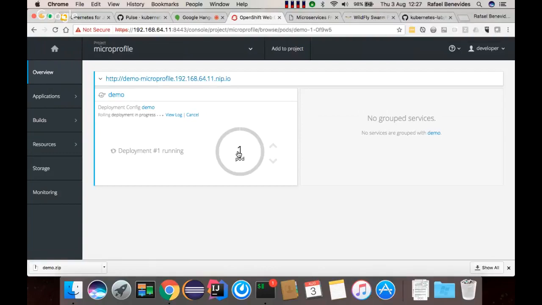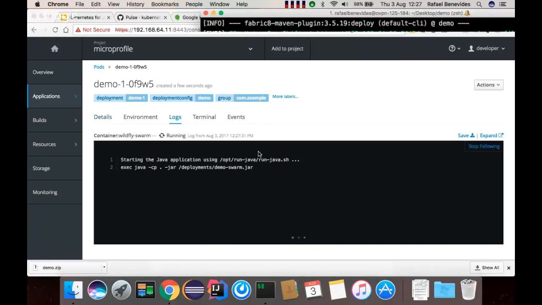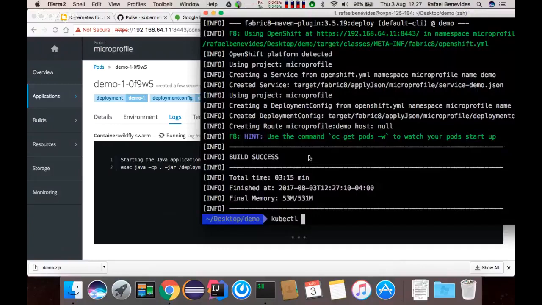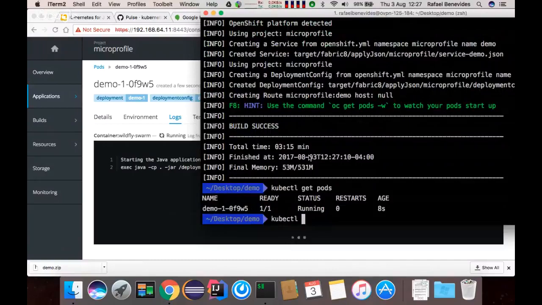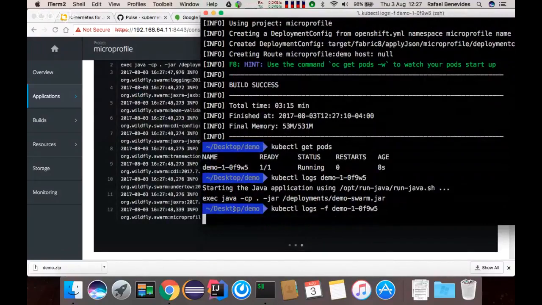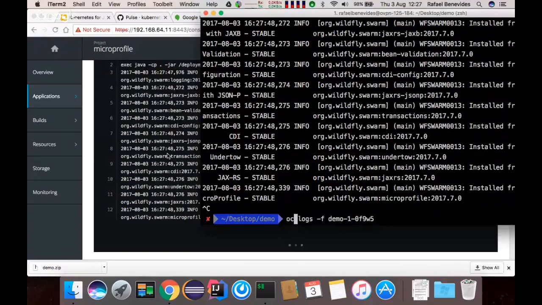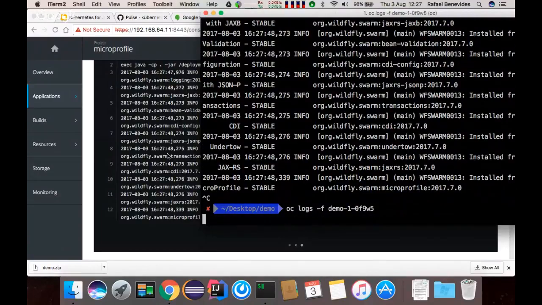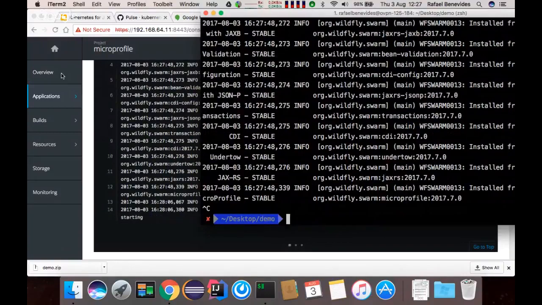So let's take a look at the logs. We can do that again using kubectl logs. For example, kubectl get pods, then kubectl logs and the name of the pod. We can even do kubectl logs -f to follow the logs. It's exactly the same response. Or even using OC instead of kubectl. It's the same result, as I said, OC is a superset of kubectl.